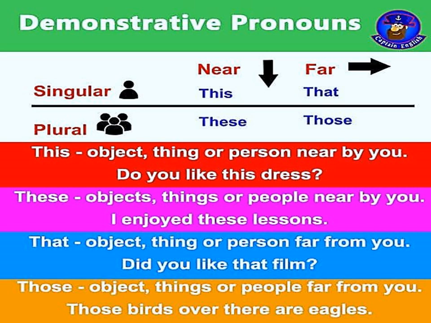So, this, that, these, those are the 4 demonstrative pronouns which show how near or how far an object is. These, objects, things or people nearby you. That, objects, things or persons far from you. Those, objects, things or people far from you. Did you understand, children?